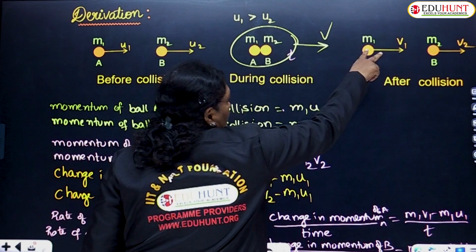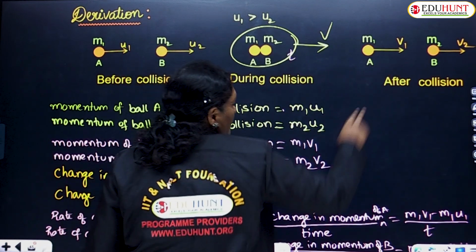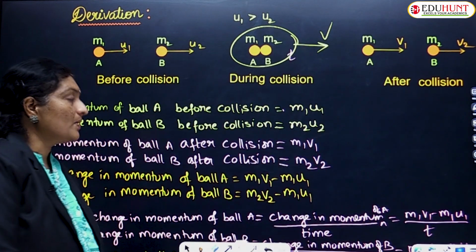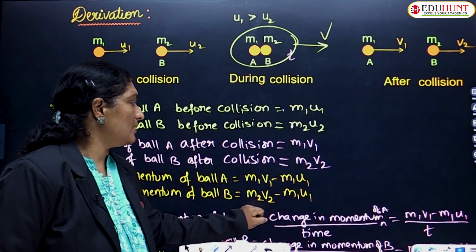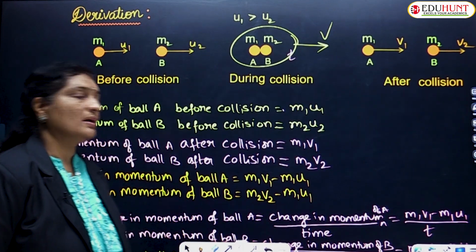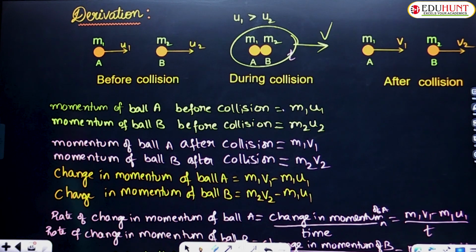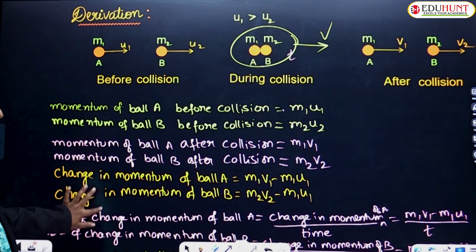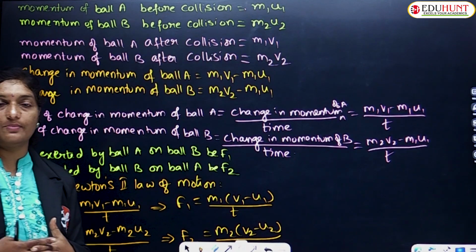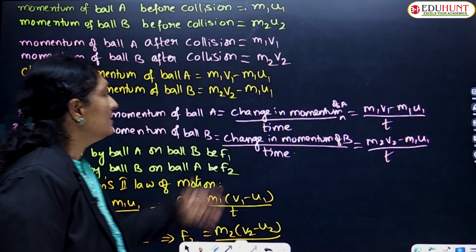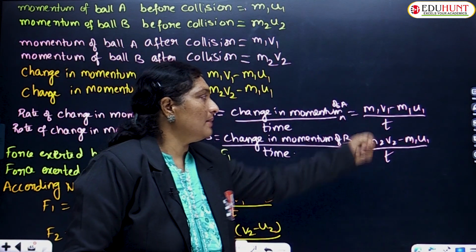After collision the momentum is m1 v1 and m2 v2. So the change in momentum of the first ball is m1 v1 minus m1 u1, and of the second ball m2 v2 minus m2 u2. The rate of change of momentum is the change in momentum divided by the collision time t.